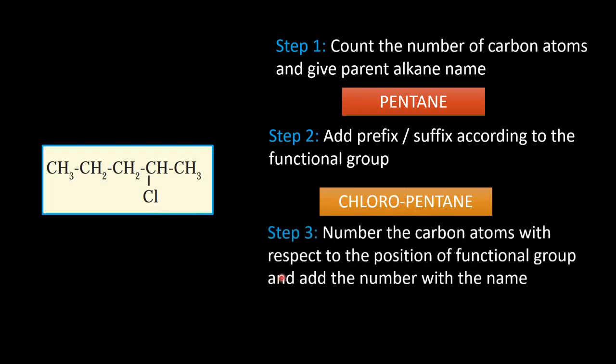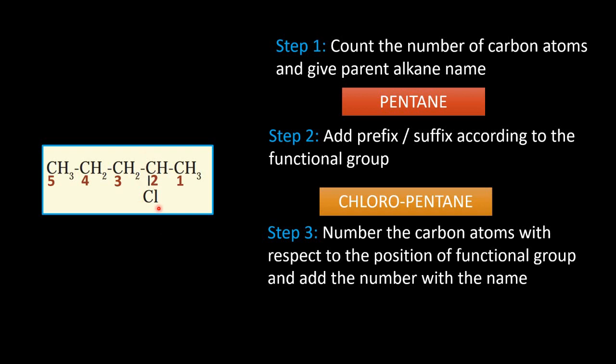The third step is numbering the carbon atoms and adding the number with the name. Let us number 1, 2, 3, 4, 5. With this system, the fourth carbon is containing the chlorine. But when we number the other way, it is 1, 2, 3, 4, 5. As per our rule, we know that the minimum number should be given to the carbon containing a functional group.